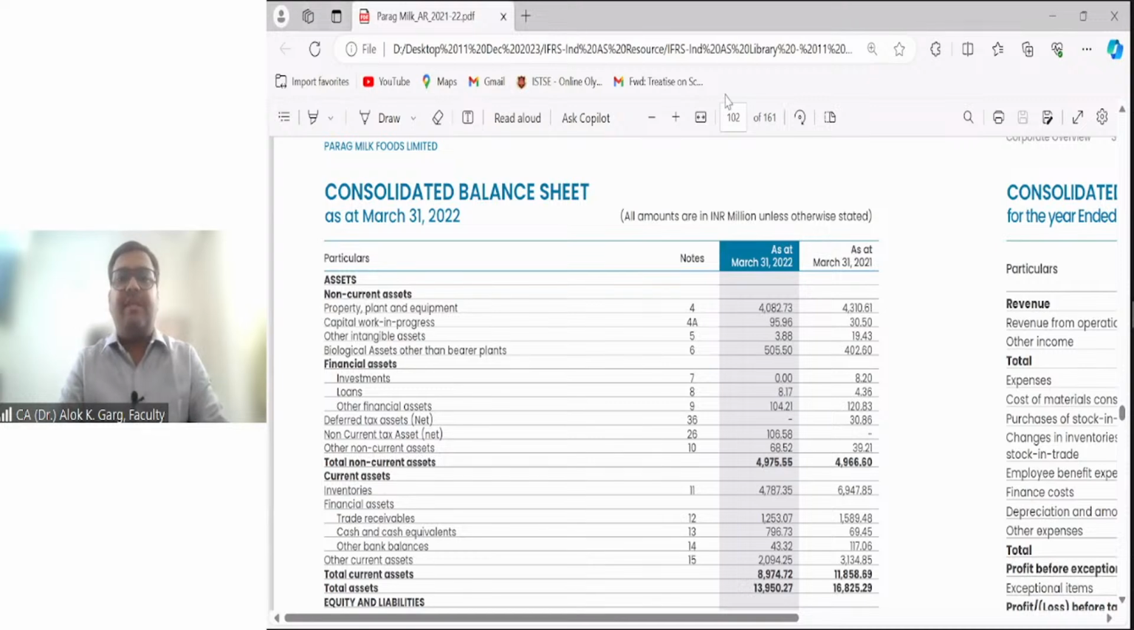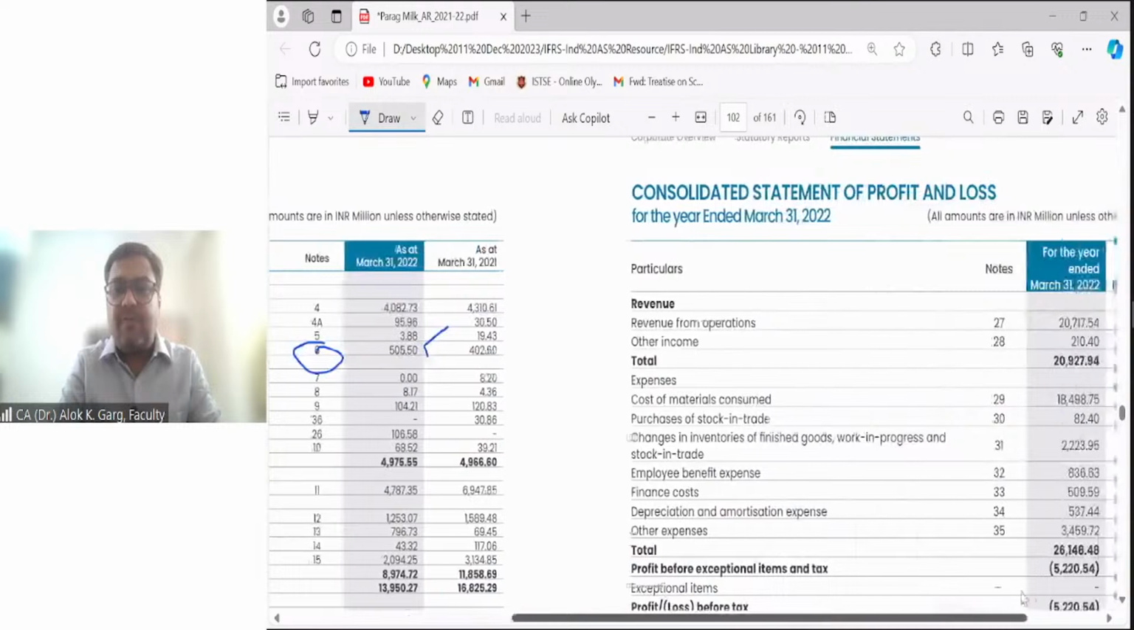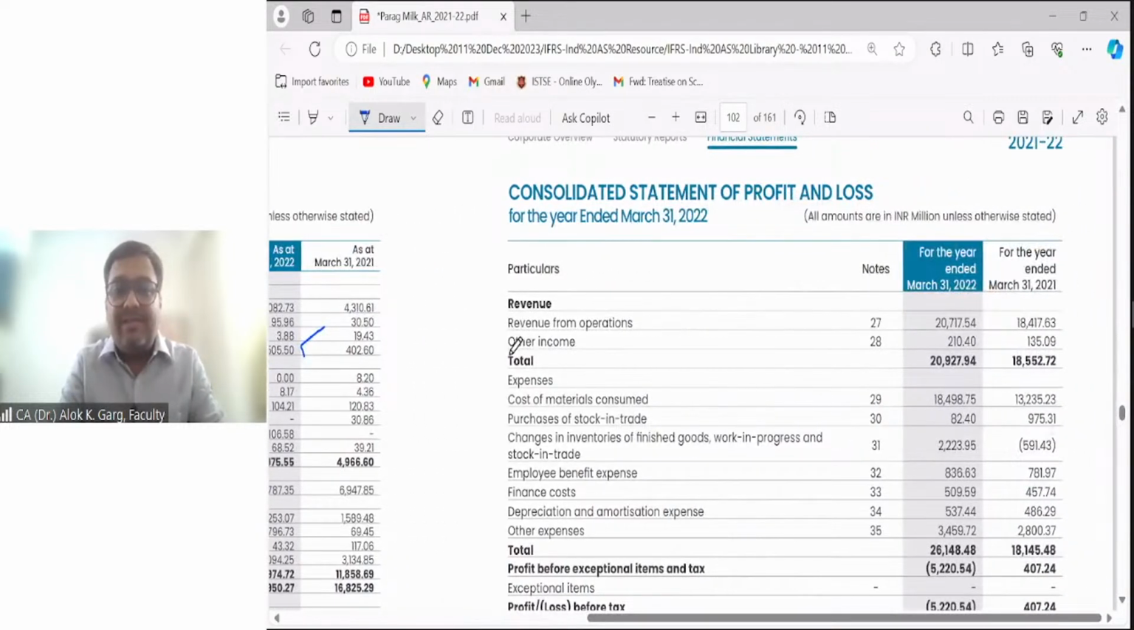Right. So the first thing, and please see this balance sheet. You can see this biological asset other than bearer plant, Note number 6. And what is the value? 505.50 million, 50 crores. This is the balance sheet where biological asset other than bearer plant has been shown. Now in the P&L, there is other income also, Note number 28. Please remember note number 6 and note number 28. And the value is 21 crore.